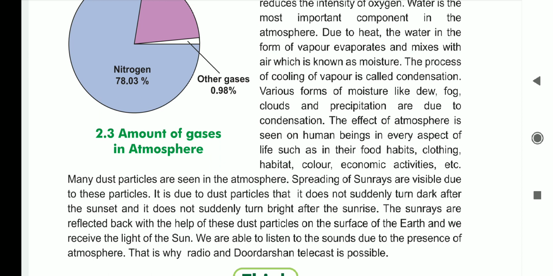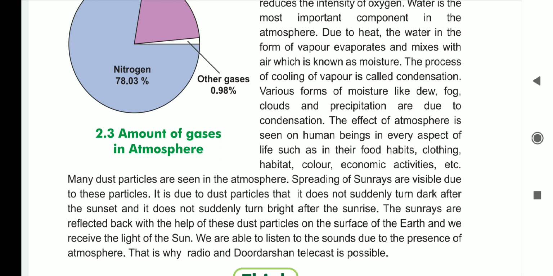One more importance is there about this dust particle. What is that? We are able to listen to sound due to the presence of atmosphere. That's why radio and Doordarshan telecast is possible. Now the last line is telling that dust particles play one more important role in our life.